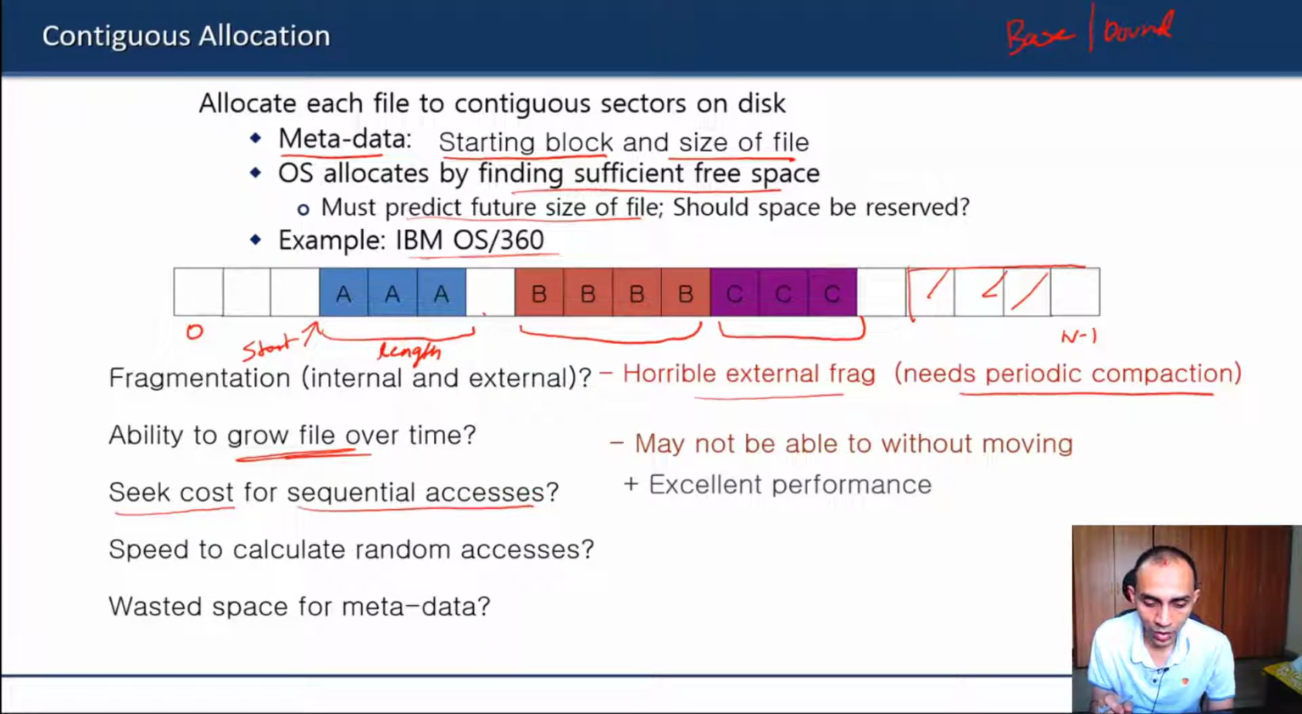That's why block size can be from very small, maybe 1 kilobyte or 2 kilobytes, or it can go to 32 kilobytes. Having a larger block size has some advantages. Having a smaller block size has some advantages.